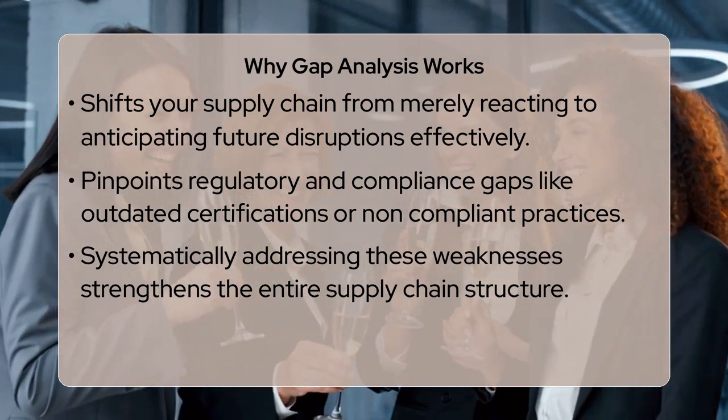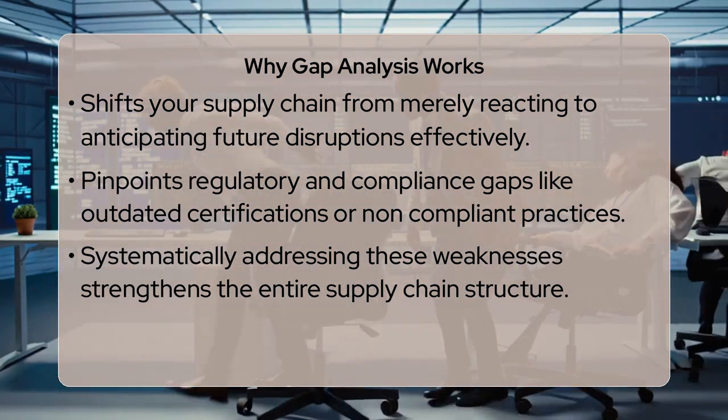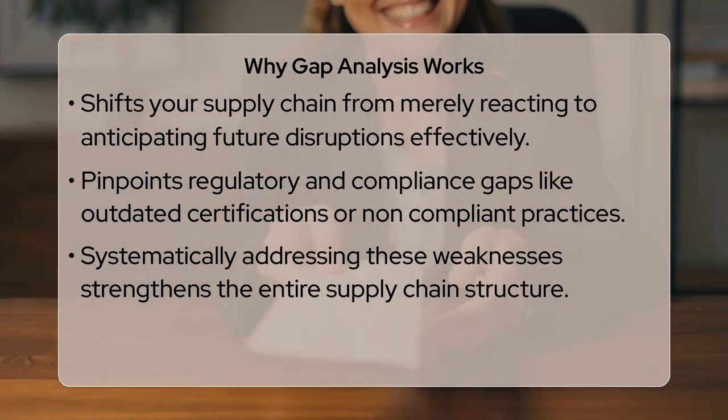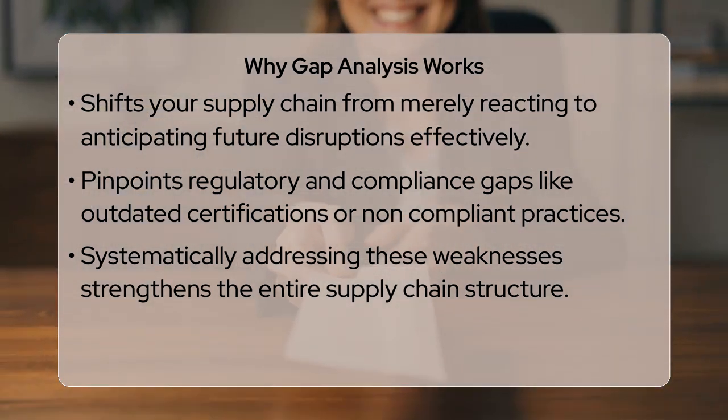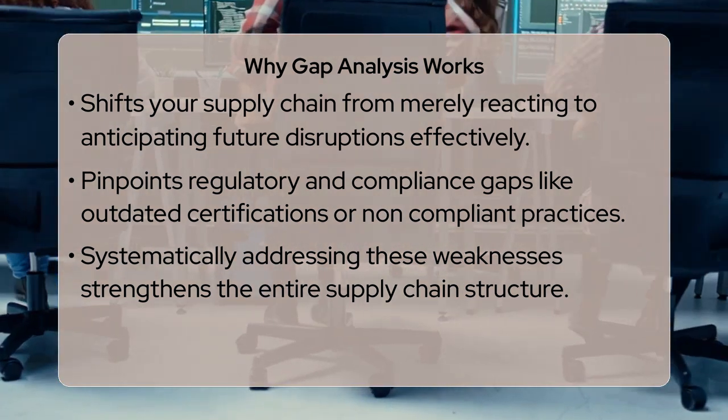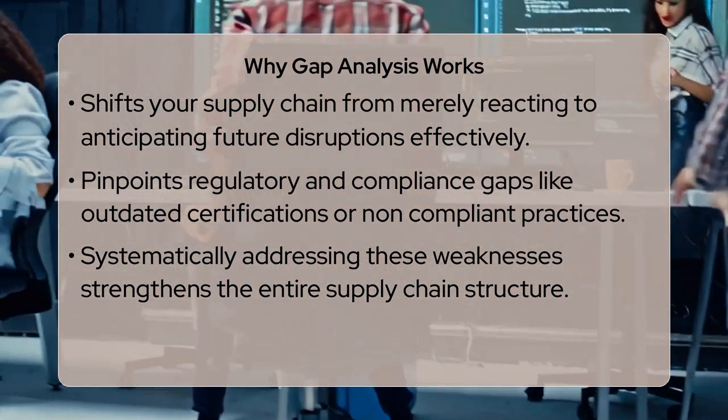To conduct an effective gap analysis for supply chain resilience, you begin by clearly defining your target state. What does an ideally resilient and compliant supply chain look like for your organization? Next, rigorously assess your current operational reality.